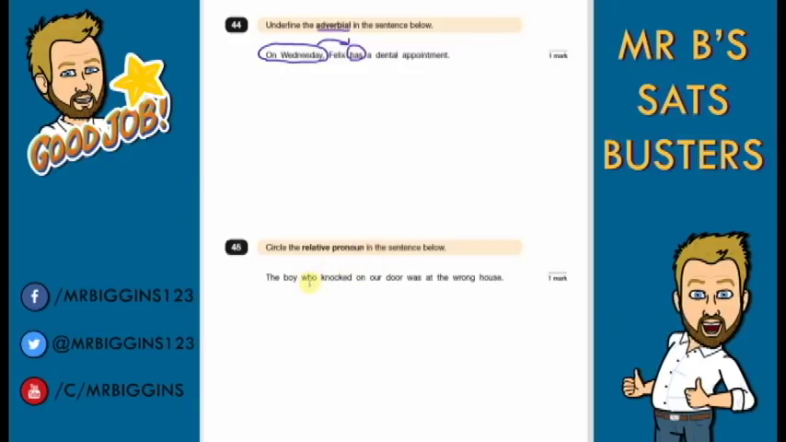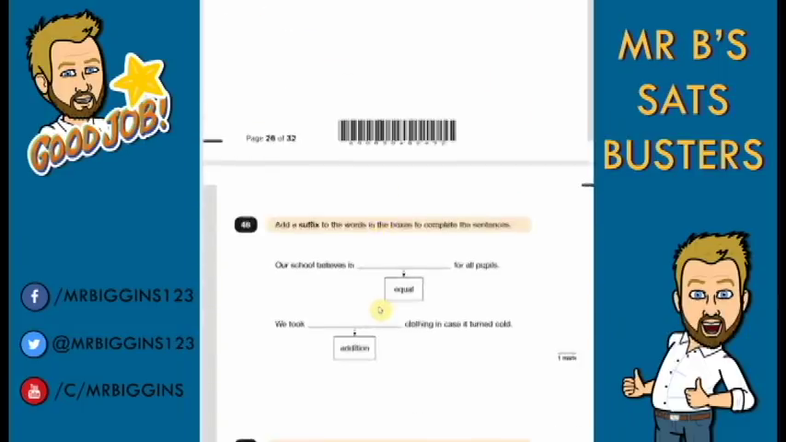Question 45. Circle the relative pronoun in the sentence below. We've looked at these a little before. The boy who, who is our relative pronoun. Again, there are only a few. If you learn them, it will help you get some points on your test when we're looking at relative pronouns and relative clauses, because it makes it easy to spot a relative clause. Most of them start with W, who, when, things like that. The only one that really doesn't is that.